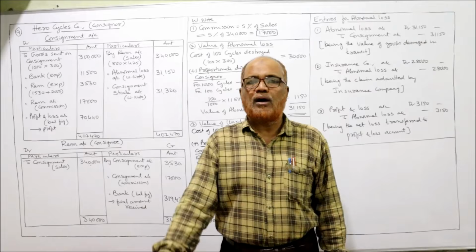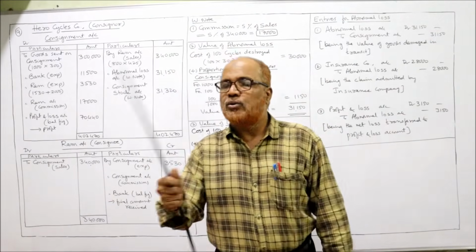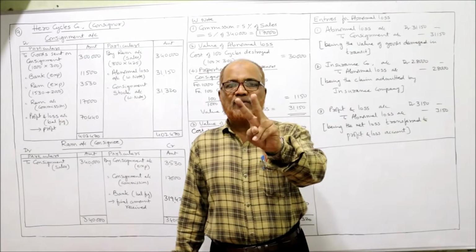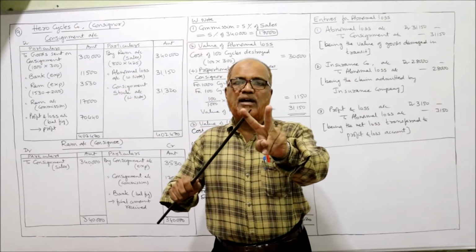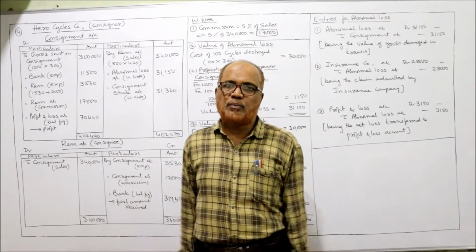Prepare consignment account and Ram's account in the books of Hero Cycles Company. So Hero Cycles Company is the consignor. In the books of consignor, we are required to make two accounts, consignment account and the consignee Ram's account. That's it. Just like the previous problem.